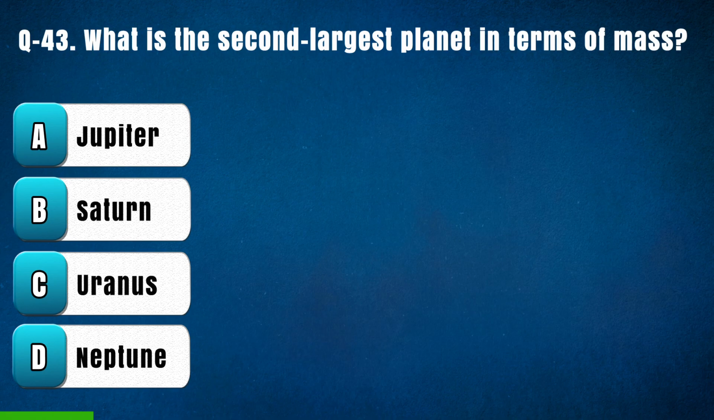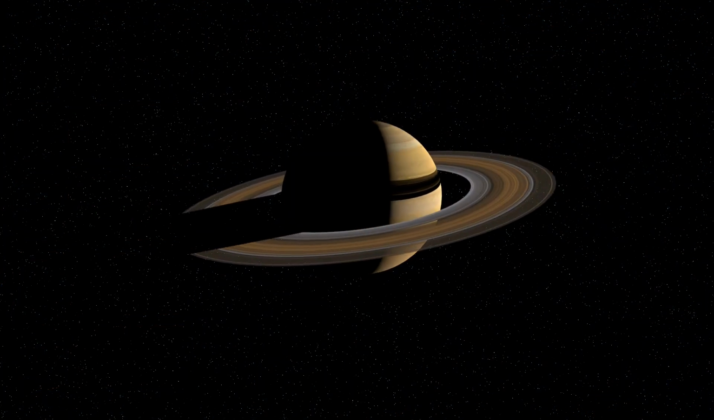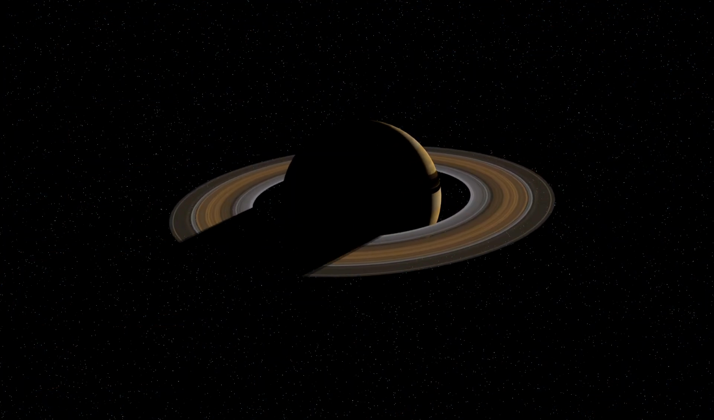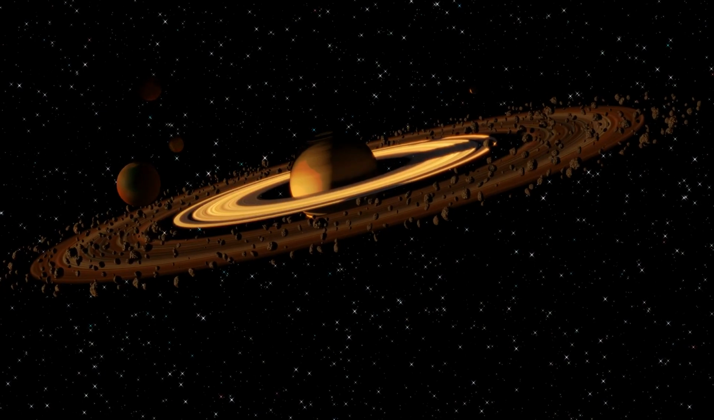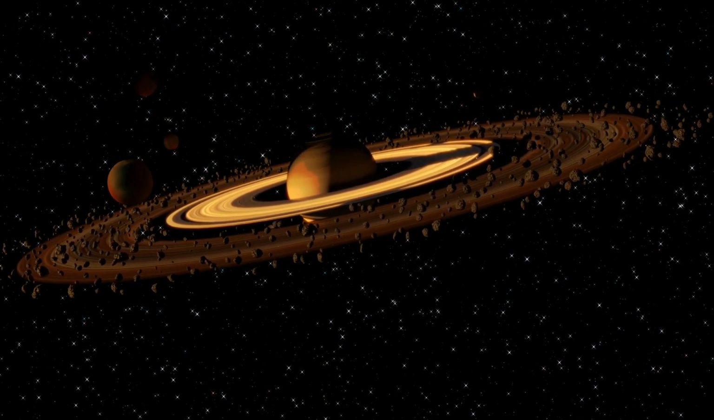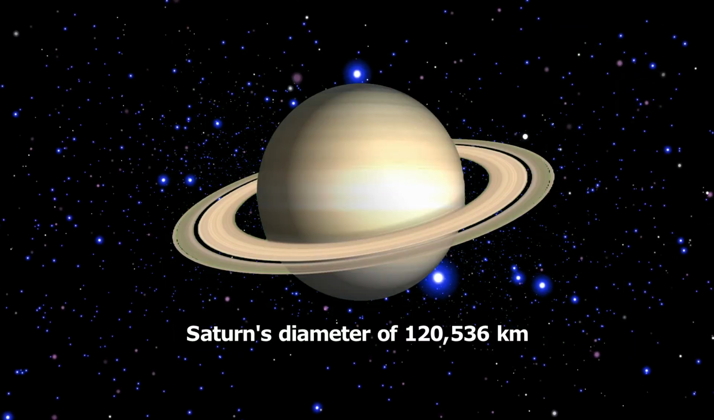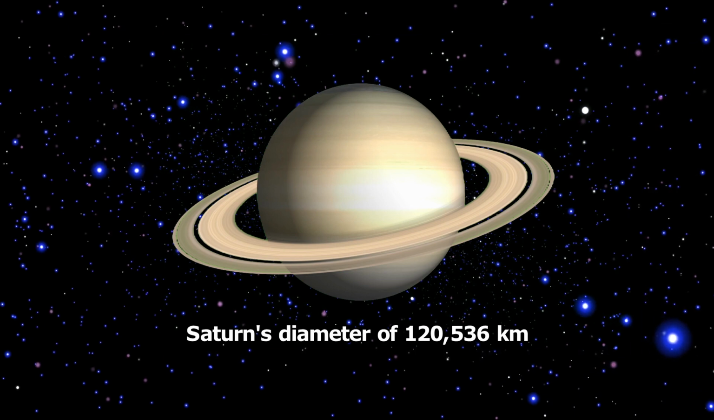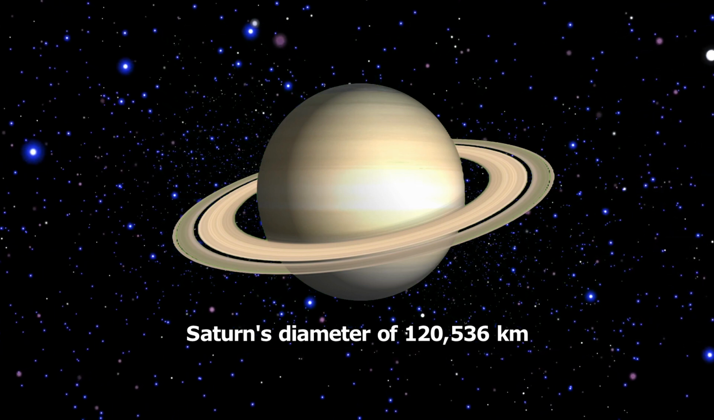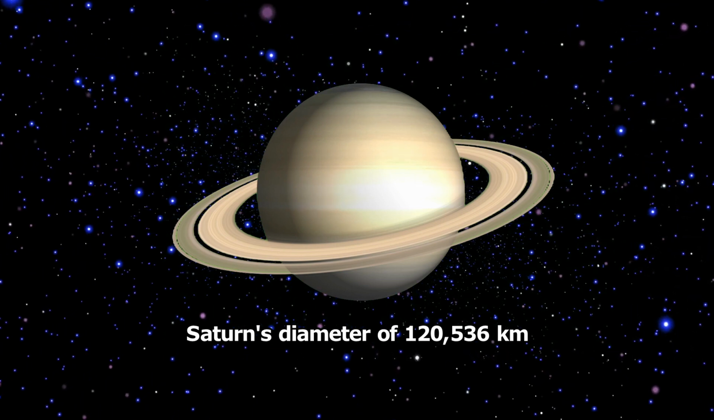Question 43. What is the second largest planet in terms of mass? Option A. Jupiter, B. Saturn, C. Uranus, D. Neptune. The right answer is B. Saturn. The second largest planet in terms of mass is Saturn, which is about 95 times the mass of Earth. Saturn is also the second largest planet in terms of volume with a diameter of 1,20,536 km. It is about 9 times the diameter of Earth.